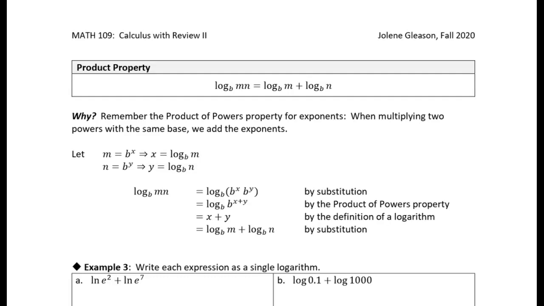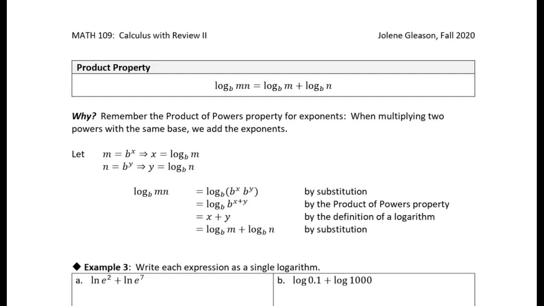Now, if you remember, there's a product property of exponents. When we have two numbers with the same base, we can add their exponents. So when multiplying two powers with the same base, we add the exponents. So if we treat this m and n as powers of the same base, then you'll see that we just add the exponents, because the log is the exponent. So the log of a product will be the sum of the logs.